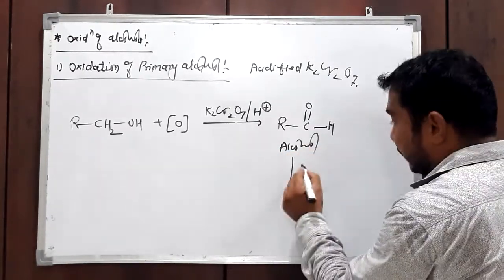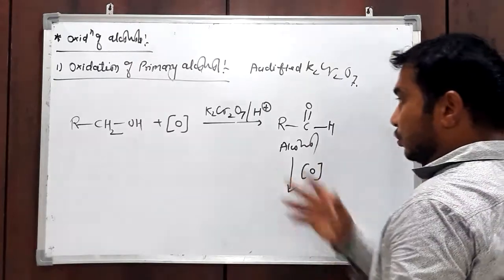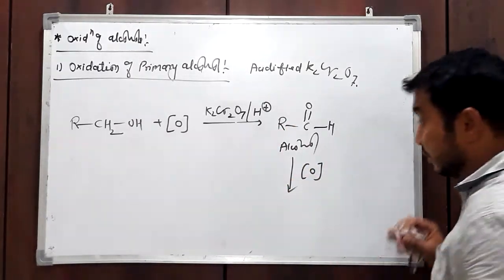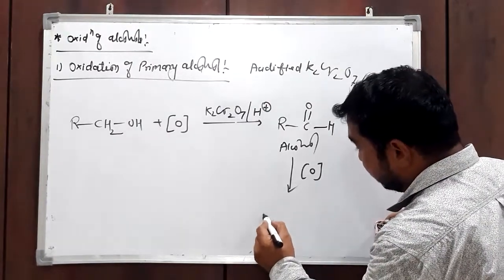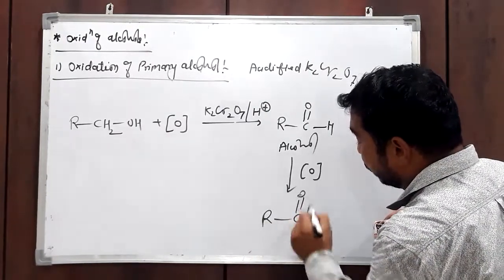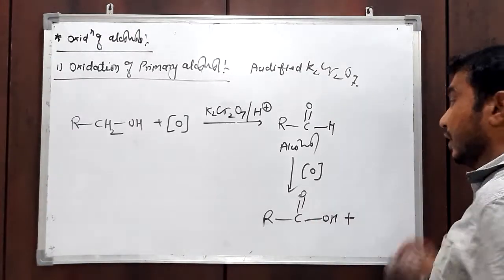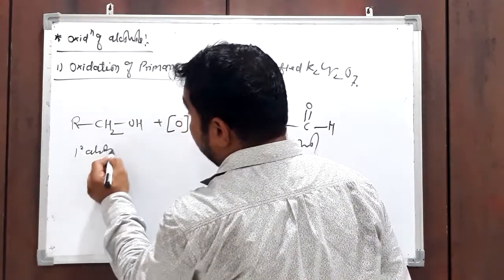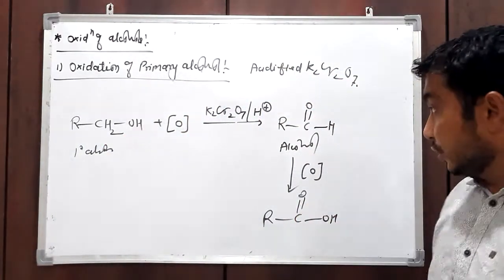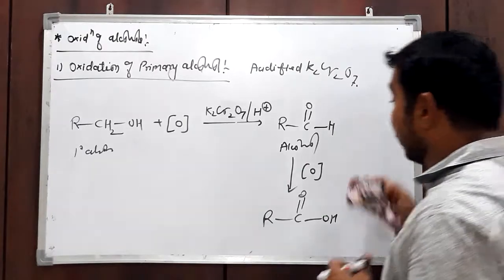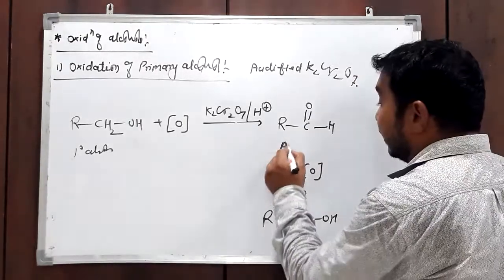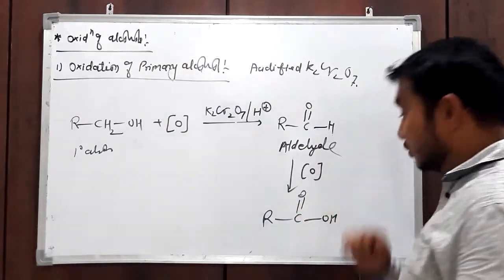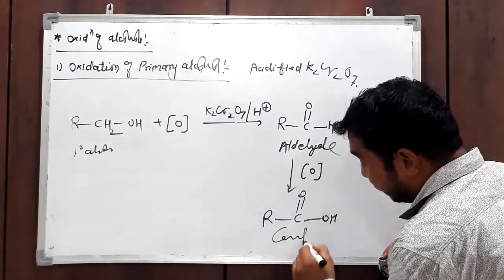And then this aldehyde further undergoes oxidation because the K2Cr2O7 is much stronger. So a second oxidation also takes place, and aldehyde forms carboxylic acid. So always remember, primary alcohol on oxidation with acidified K2Cr2O7 first forms aldehyde, and then that aldehyde on further oxidation gives carboxylic acid.